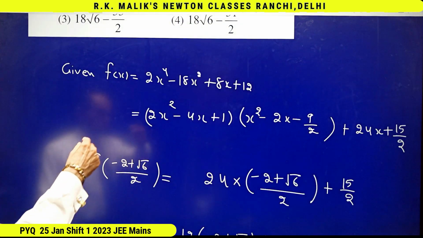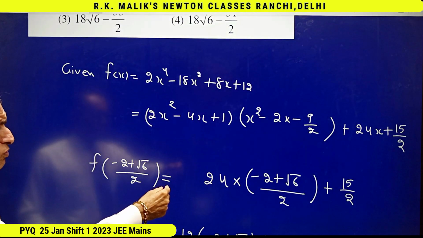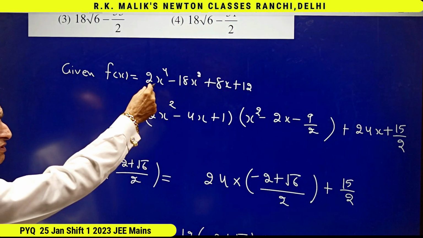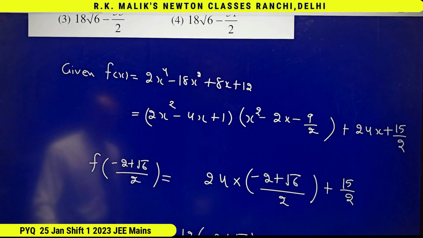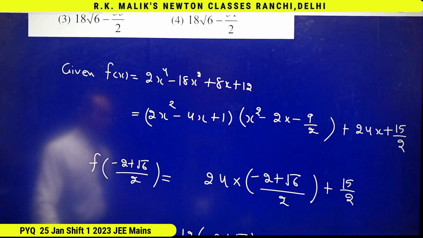Note that this procedure which I have used to find the value of this for this value of x is a standard way you must have studied in lower classes, but if you have not studied, remember this way. The similar thing you must have studied in the chapter of complex numbers also.